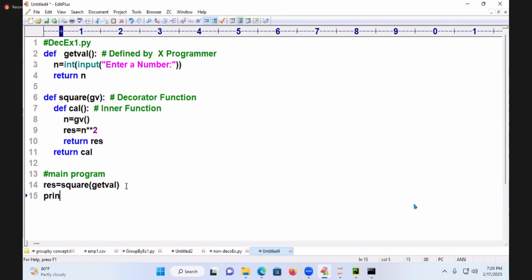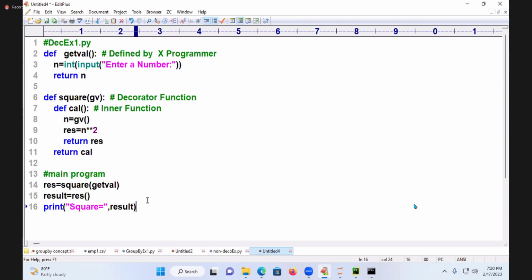Now square is equal to, okay, I will write after this, leave it as it is. Now I am writing result is equal to res of, and print the result. Print square is equal to, comma, result.